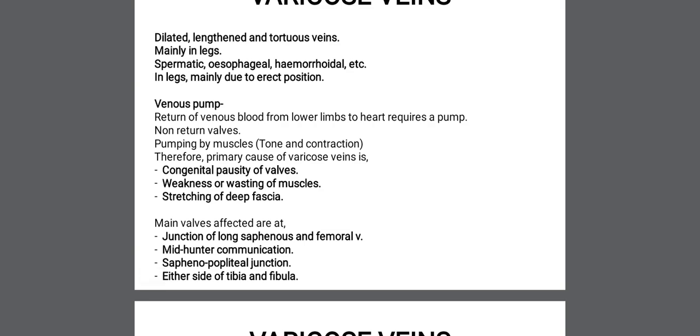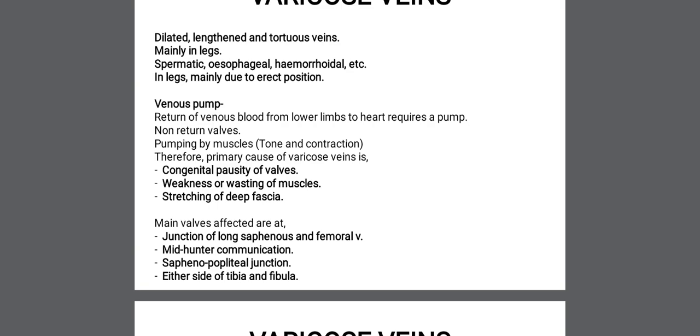Next we'll deal with the venous pump. The return of venous blood from the lower limb to the heart will require a pump or pumping action, and that should be equipped with non-return valves.